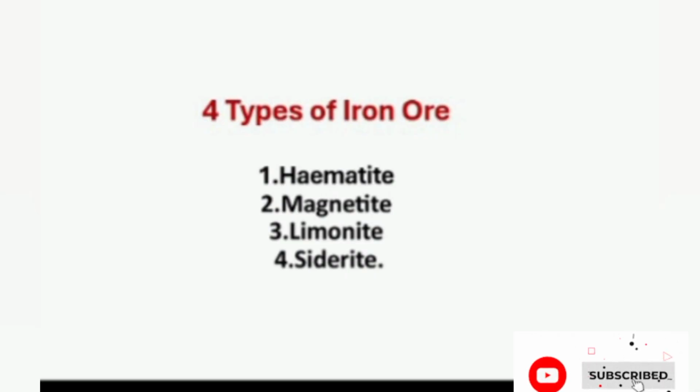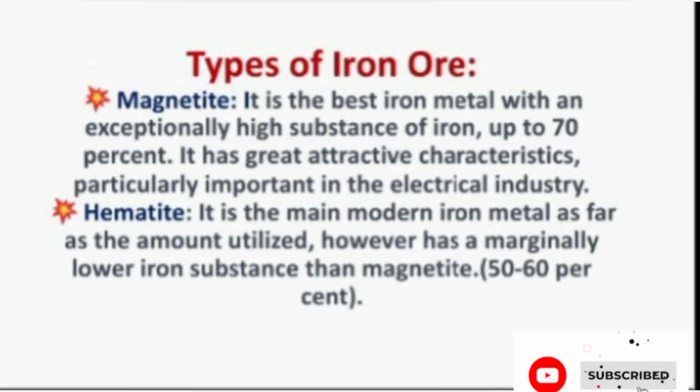There are four types of iron ores: magnetite, hematite, limonite, and siderite. Let's see one by one. First, we can see magnetite. It is the finest quality with a very high content of iron, up to 70%. It has excellent magnetic qualities, especially valuable in electrical industries.